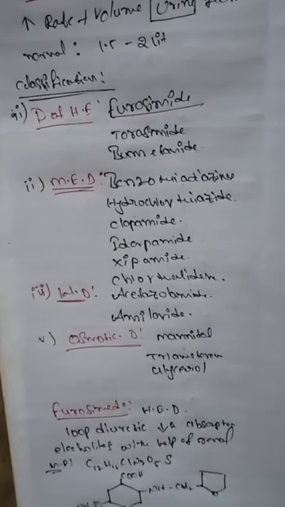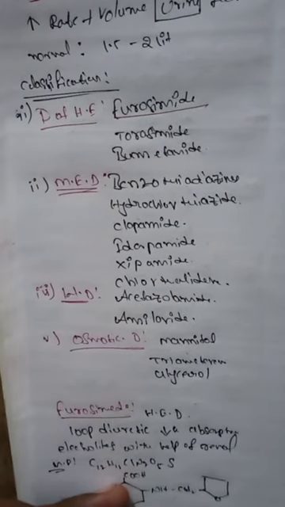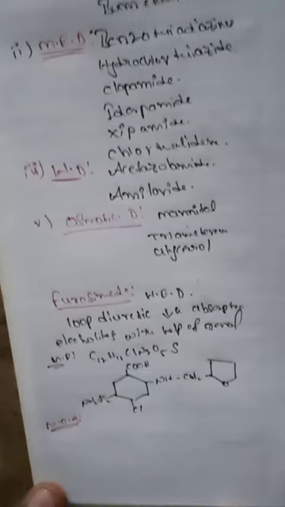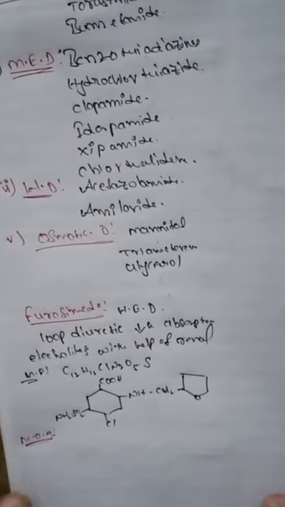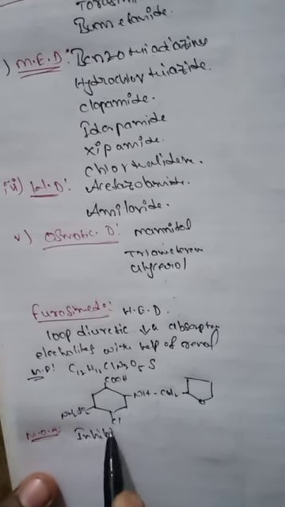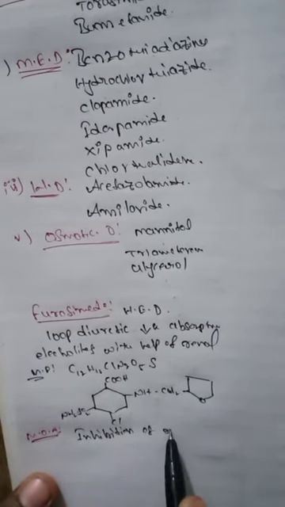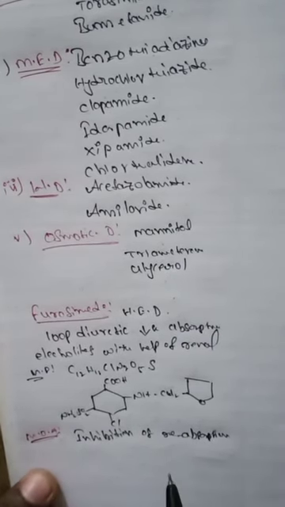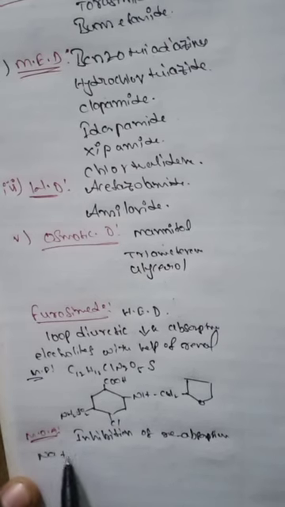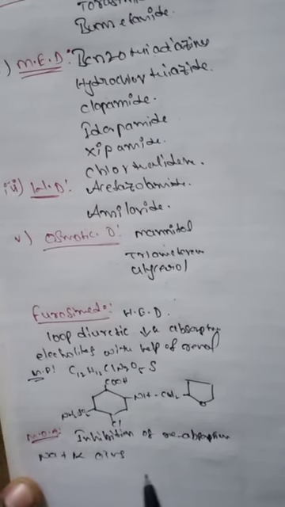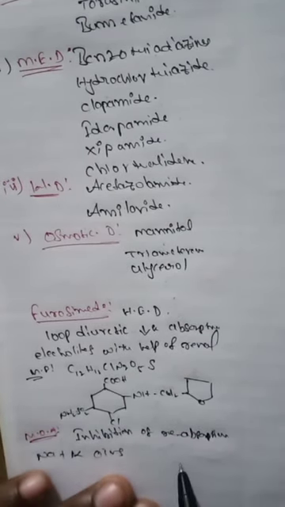And the next one, what is the mechanism of action of furosemide? The drug furosemide inhibits the reabsorption of sodium and potassium ions. So the renal tubules, this is the kidney.